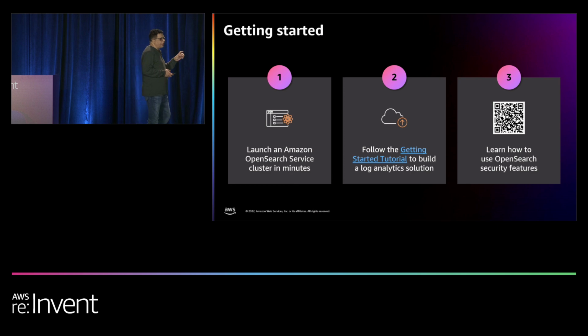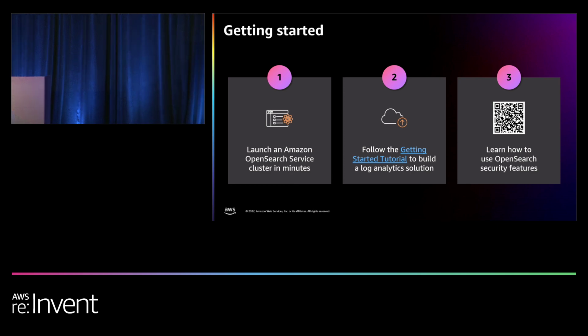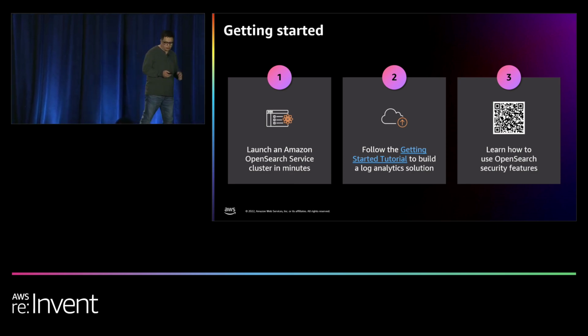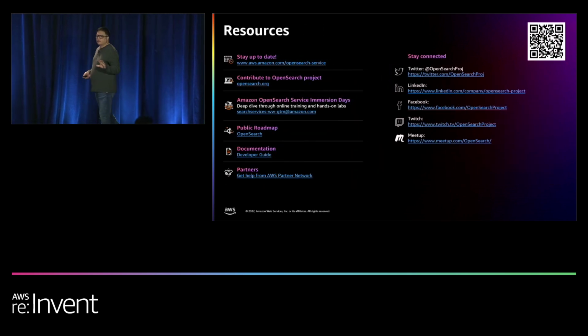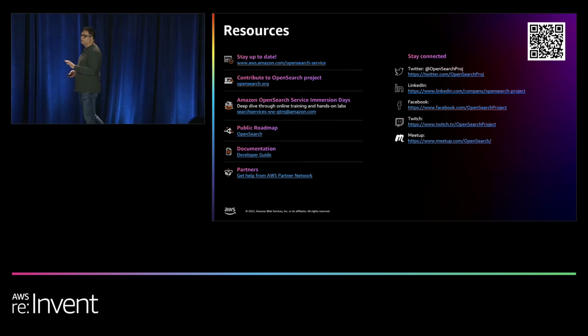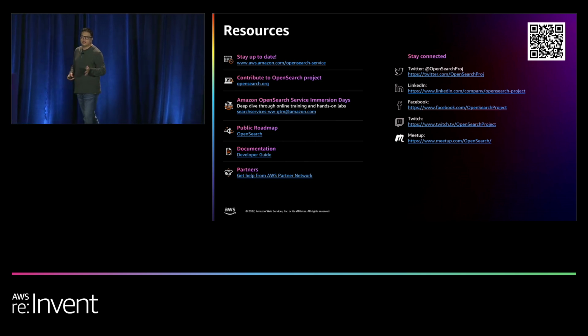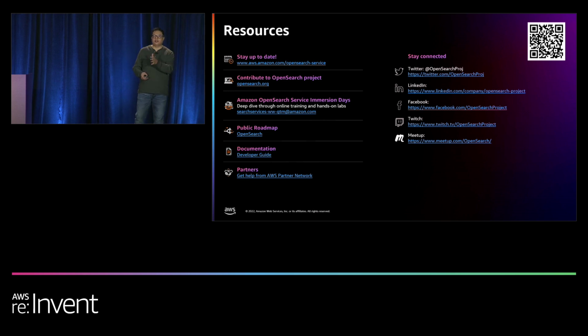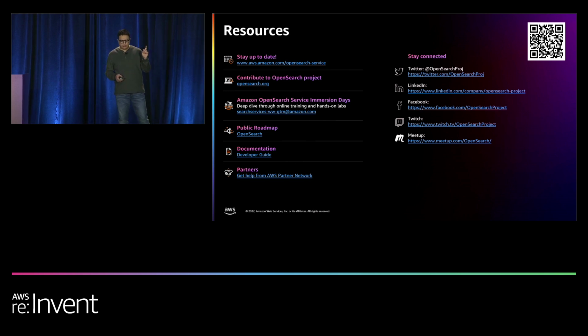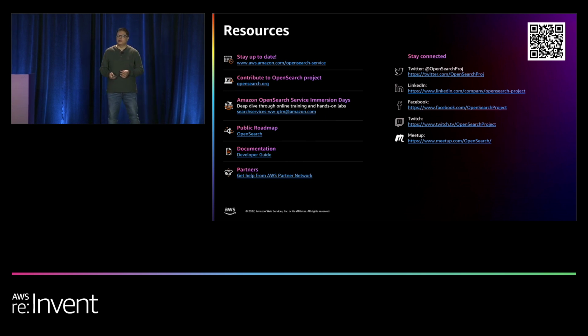The QR code here takes you directly to the security page and some of the things we have talked about today. These are some of the resources which can help you stay up to date, with continuous learning, the public roadmap, and documentation, so that you know at any point in time where we are, what we are doing, and which direction we are going. One thing I want to highlight is the contribution to the OpenSearch project. If you are interested, please go to opensearch.org and start contributing, and let's make the whole community thrive.